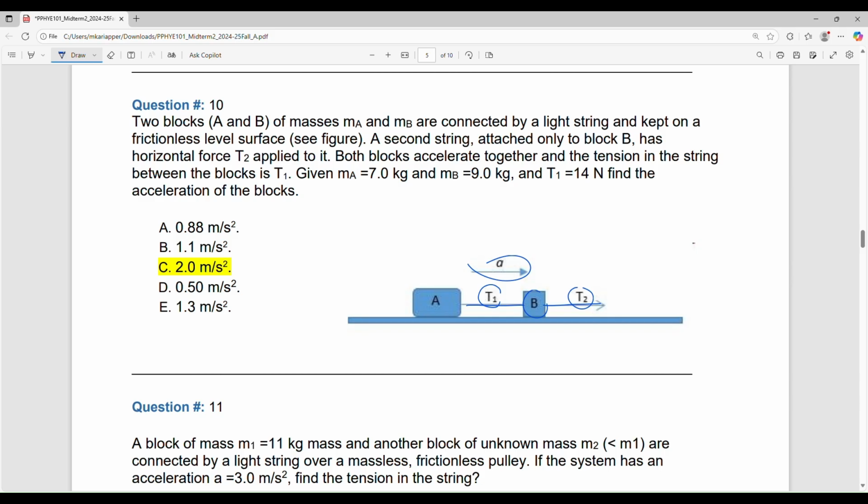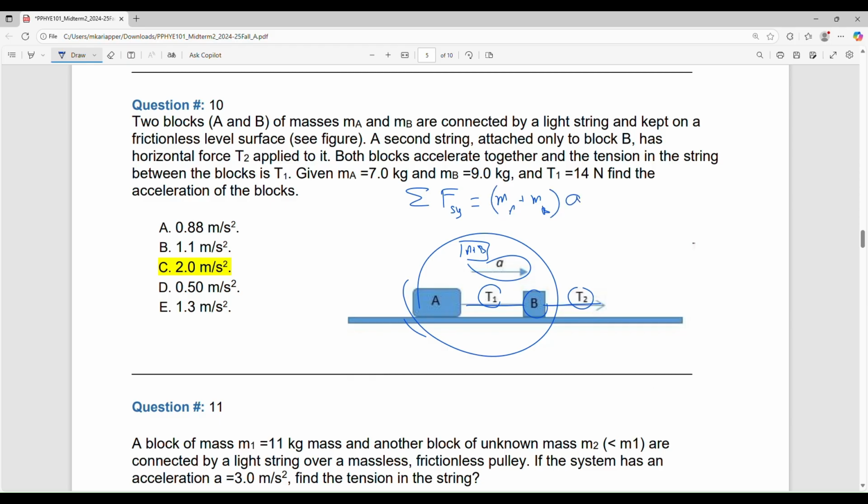So exactly the same acceleration. So when that happens, we can do a trick. We can say this whole thing is one object with the one acceleration. Although it's a two-body problem, I can reduce it to a one-body problem and apply Newton's second law by saying this: the net force of the system, as just one object with a mass of A plus B, equals MA plus MB, the total mass, multiplied by the acceleration of the total mass.